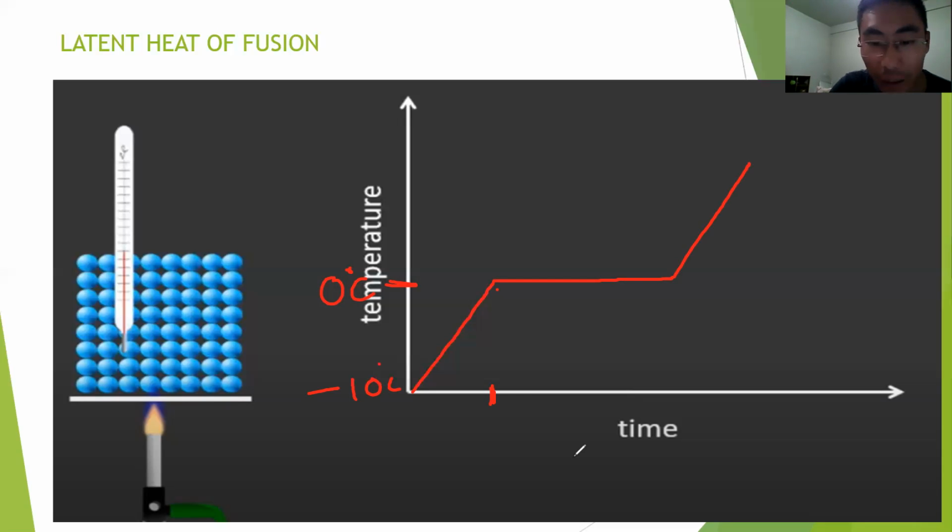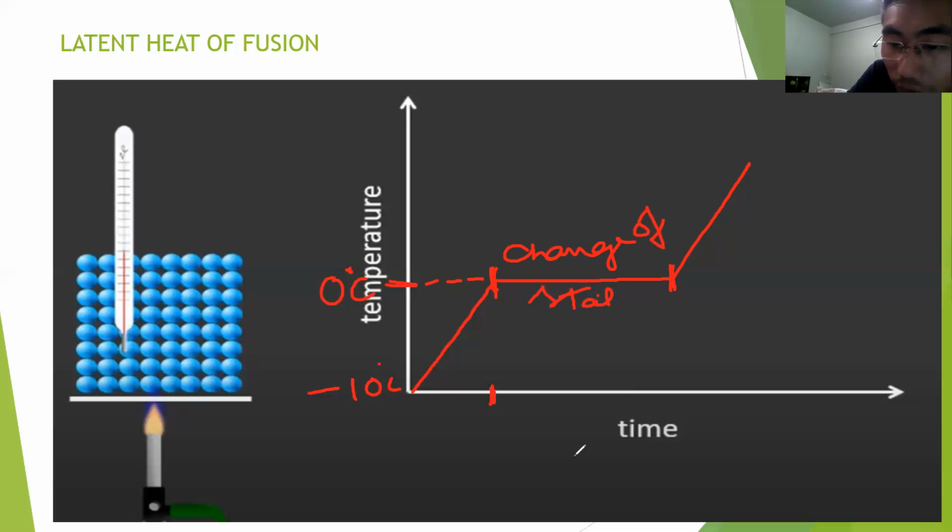So here in this case, this is the level of 0 degrees Celsius, which is the melting point of ice. So here, this flat line represents your change of state. Okay, the change of state.